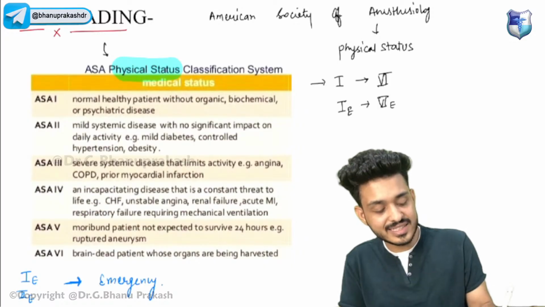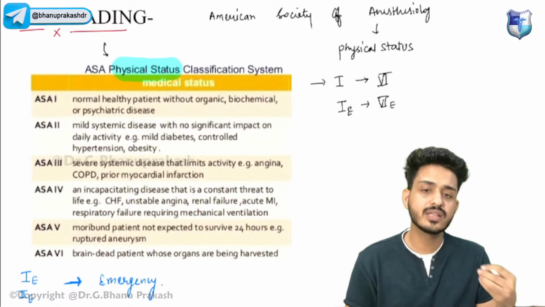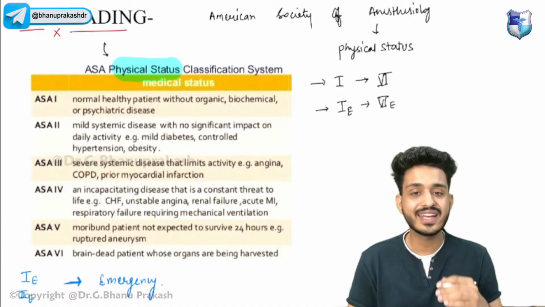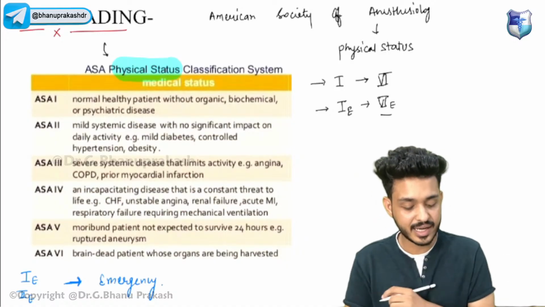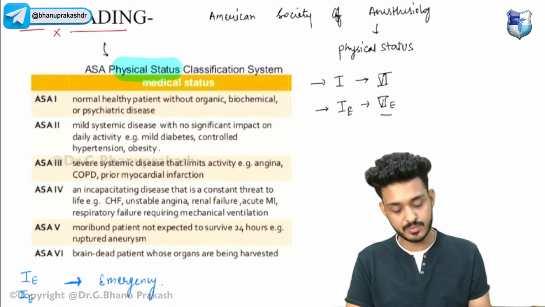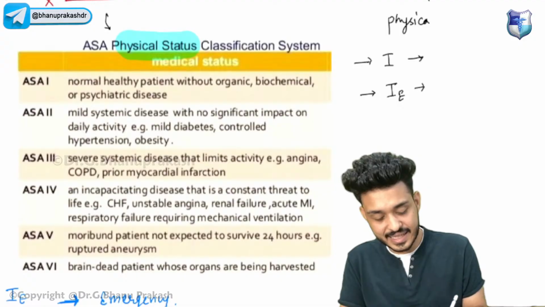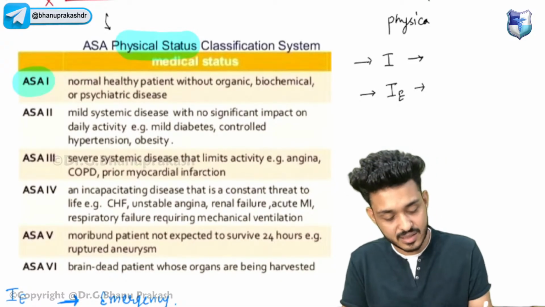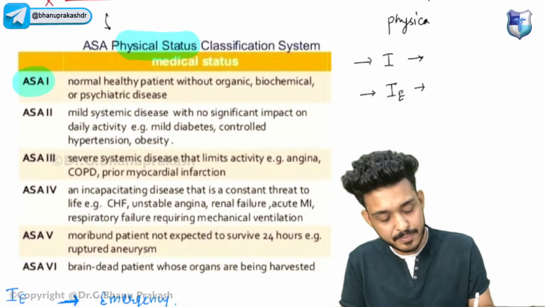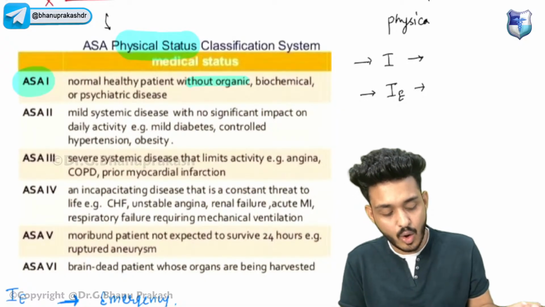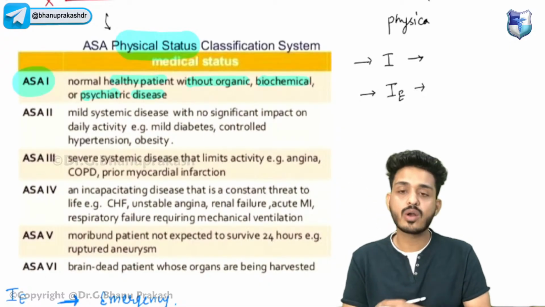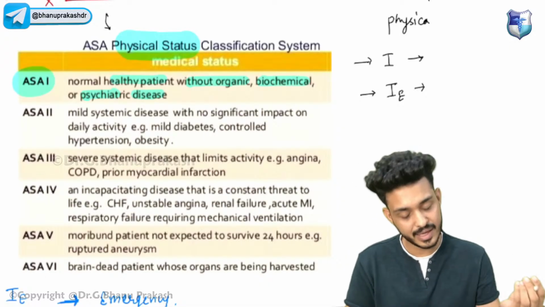For elective surgeries, elective means we can do surgery at any time, that is your 1 to 6 grade. For emergency surgeries, we have 1E, 2E, 3E, just like that we write. So let's remember the different things in these grading systems. ASA grade 1 means the patient is without any organic, biochemical or psychiatric disease. He is a normal healthy patient, without any kind of disease.